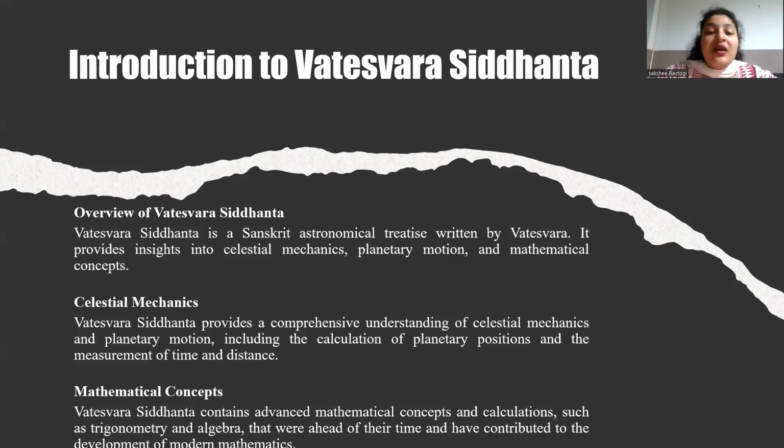Eclipse. It describes the conditions for lunar and solar eclipses, including the alignment of the celestial bodies and the calculation of eclipse timings and durations. Celestial interactions. Vateshwar Siddhanta discussed the interactions between the celestial bodies, including planetary conjunctions, oppositions, and transits. So while Vateshwar Siddhanta is an ancient text, its contributions to celestial mechanics are significant, demonstrating the advanced knowledge and understanding of astronomy in ancient India.